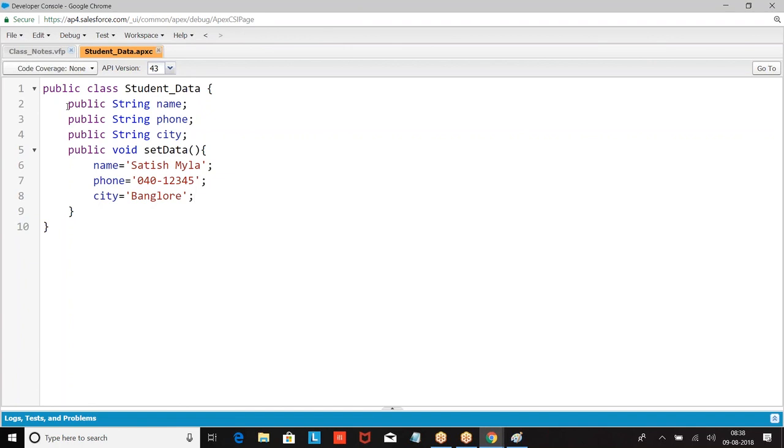Global means it can be accessed within the class, outside the class, within the organization, outside the organization. Public means within the class, outside the class, within the organization. Protected means within the class and within the child class. Private means only within the class. If you don't define anything, by default, it's private. I hope I'm clear with this.